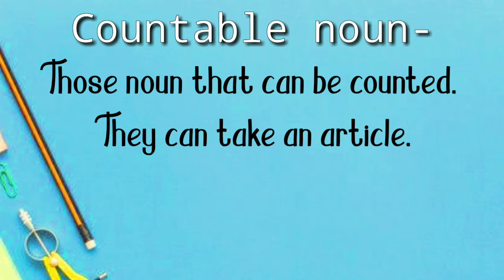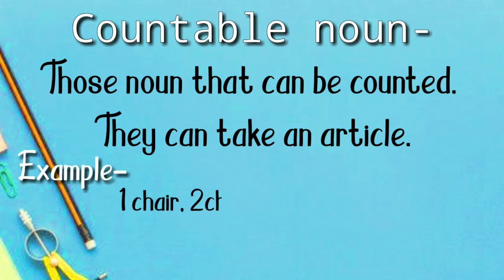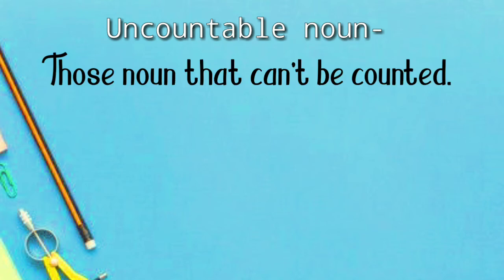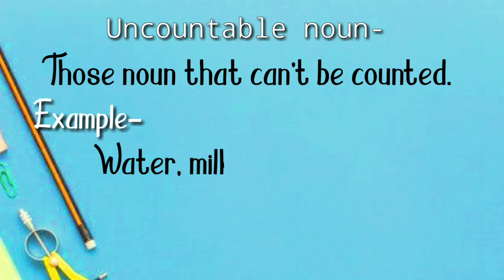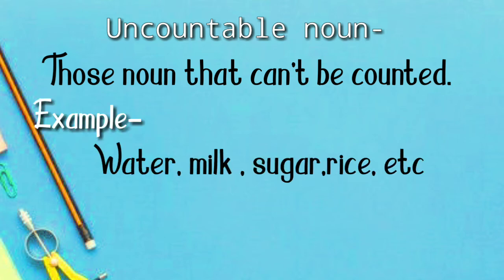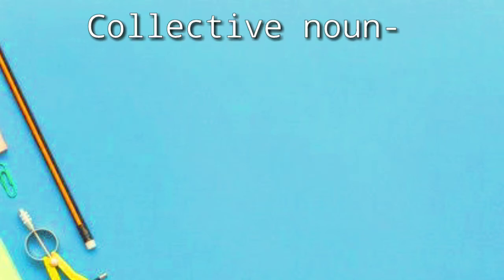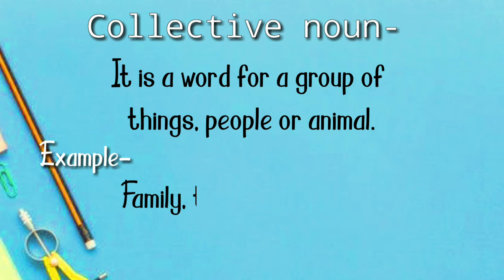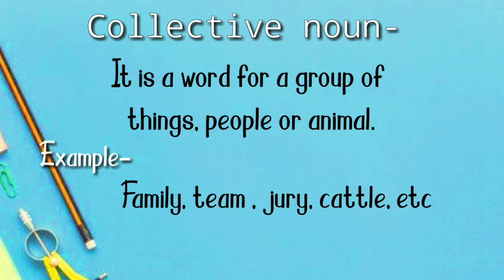Countable noun. Those nouns that can be counted are known as countable nouns. They can also take an article. Example: one chair, two chairs, three books, a book, etc. Uncountable noun. Those nouns that can't be counted are known as uncountable nouns. Example: water, milk, sugar, rice, etc. Next is collective noun. It is a word for a group of things, people, or animals. Example: family, team, jury, cattle, etc.